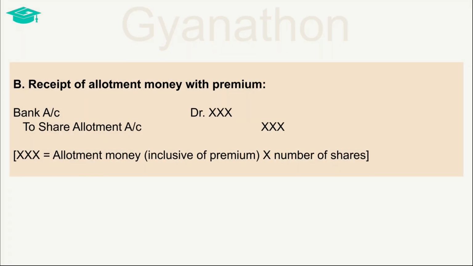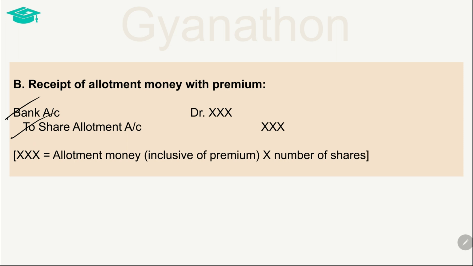When the company receives the money on allotment along with the premium, then such transaction is recorded by debiting the bank account with the total actual amount received on allotment. That is, the total allotment amount plus the premium amount. The corresponding credit is given to the share allotment account.